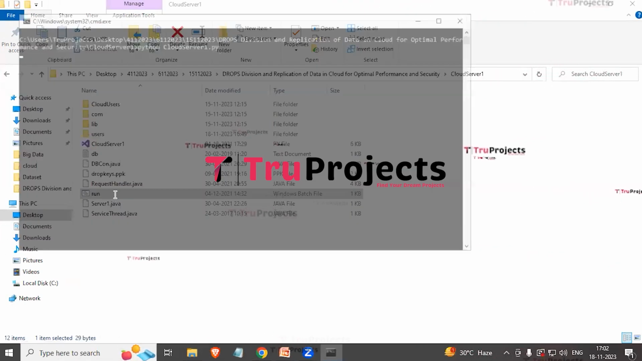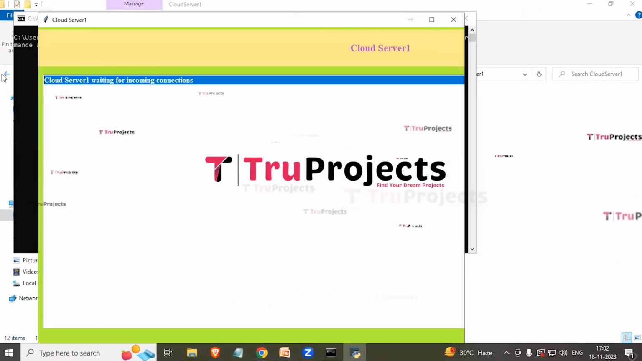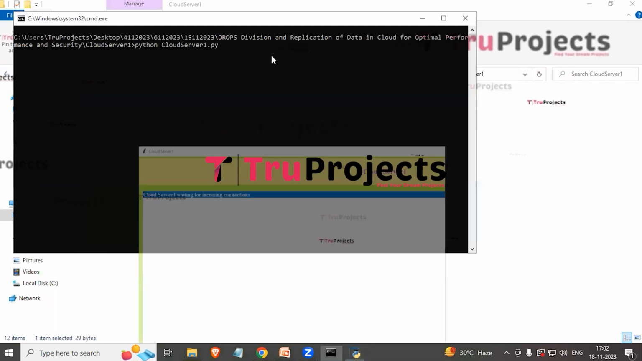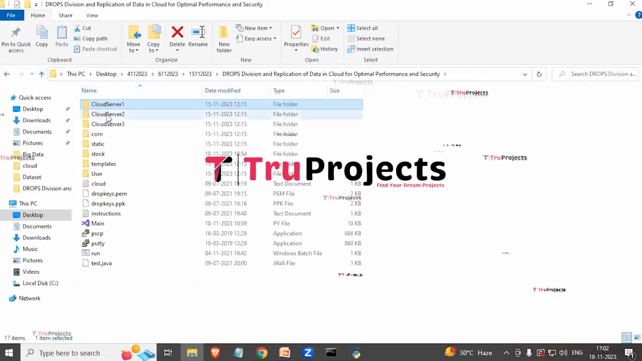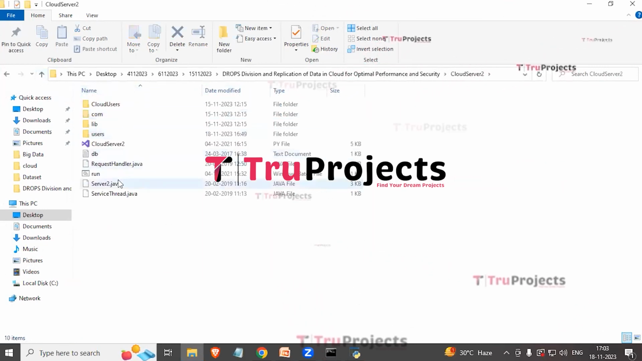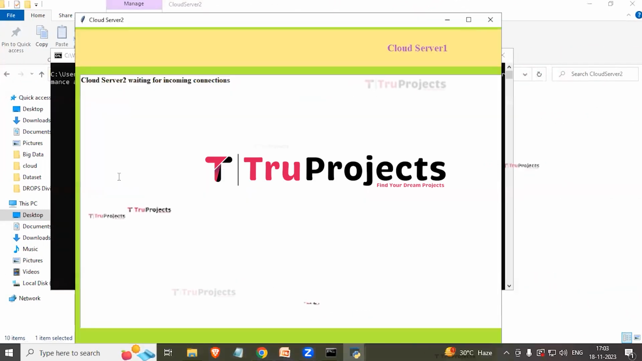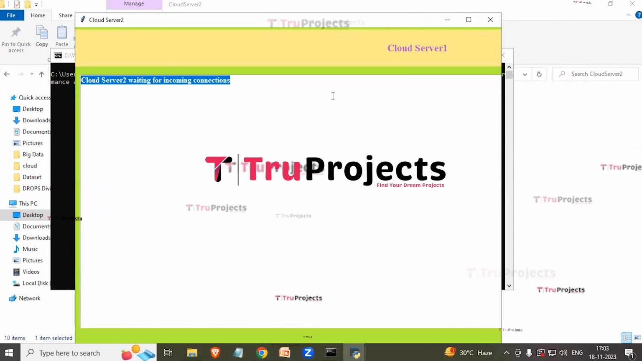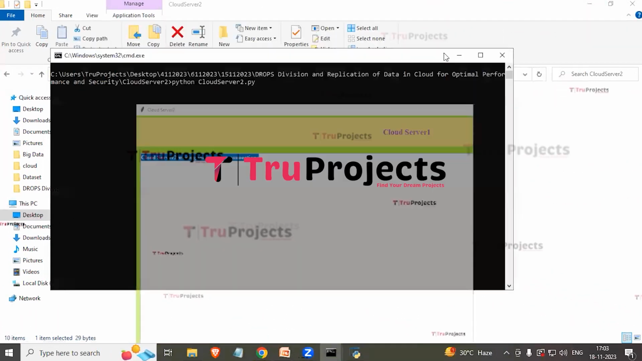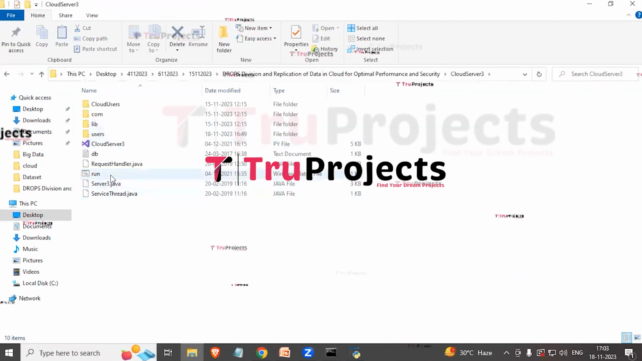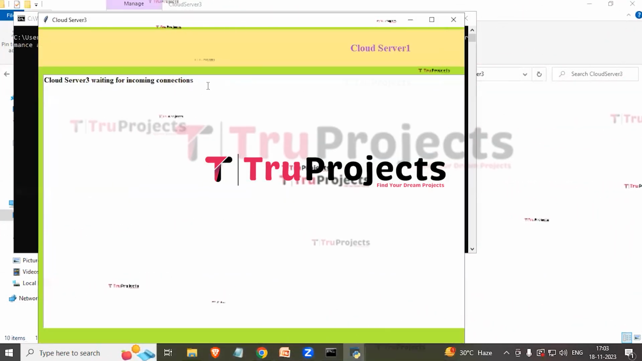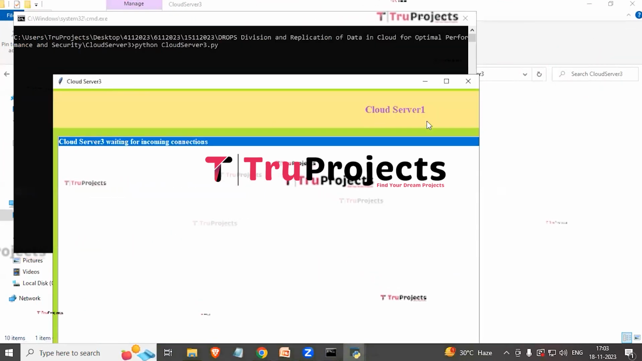file. So here, Cloud Server Run has started. Now minimize it. And we need to run Cloud Server 2. For that, we need to open the Cloud Server 2 folder and then double click on the run.bat file. Cloud Server 2 has also started. Now minimize this also. And then open Cloud Server 3 and double click on the run.bat file. Here, Cloud Server 3 has also started. Minimize it.